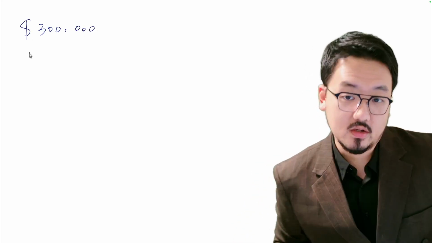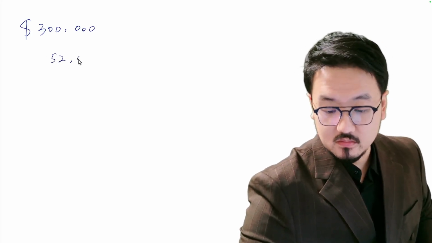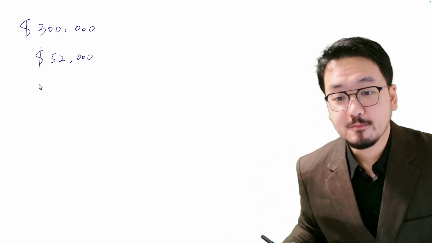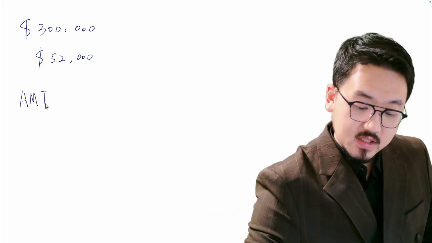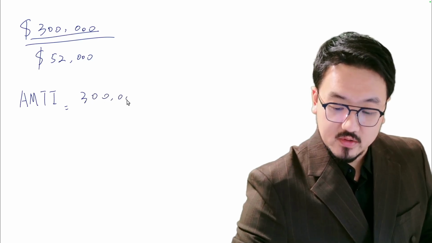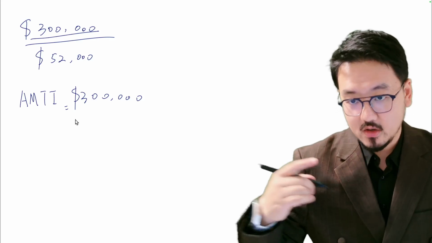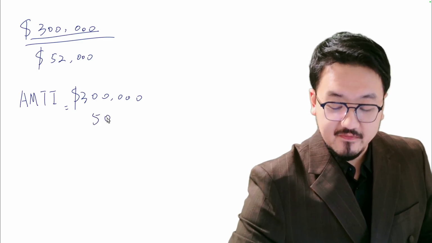For example, say you have $300,000 of regular taxable income, and you also have a regular tax liability of, say, $52,000. Right now, you calculate the AMTI. You're going to get the $300,000, and you add back this $50,000.